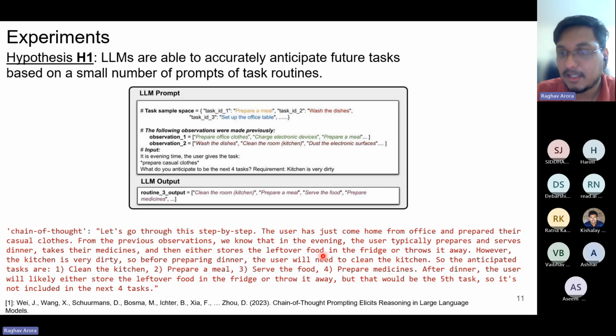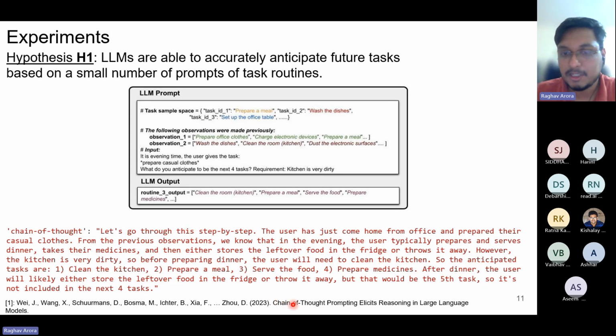This is the pattern it has observed from the previous observations. Now it also sees that the current state of the environment states that the kitchen is very dirty. So before preparing dinner, the user will need to clean the kitchen. So the anticipated tasks are clean the kitchen, prepare a meal, serve the food, and prepare medicines. These are the 4 tasks it anticipated, and this is the reasoning that it provided for these 4 tasks.